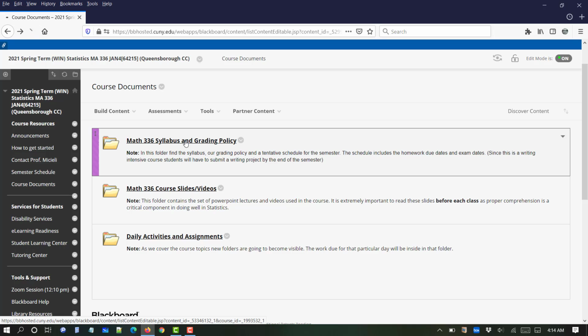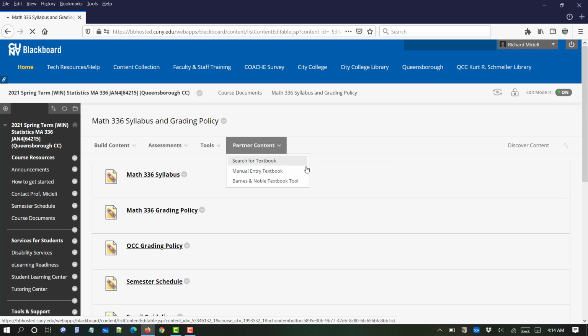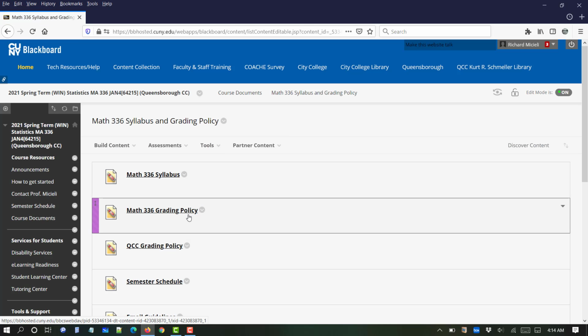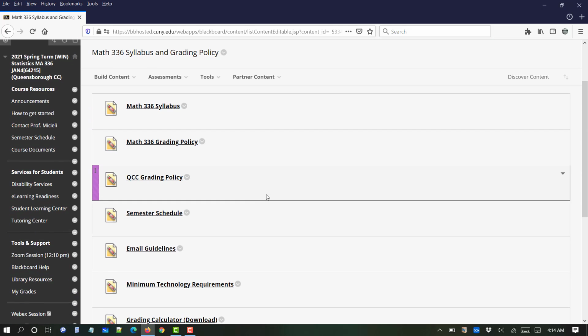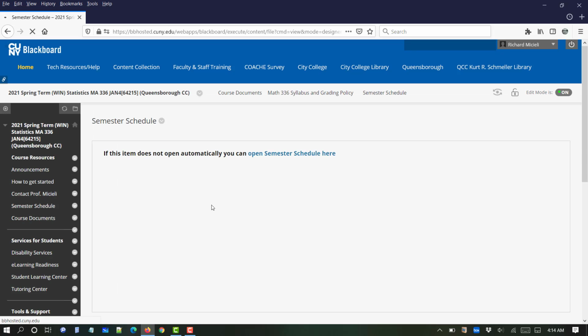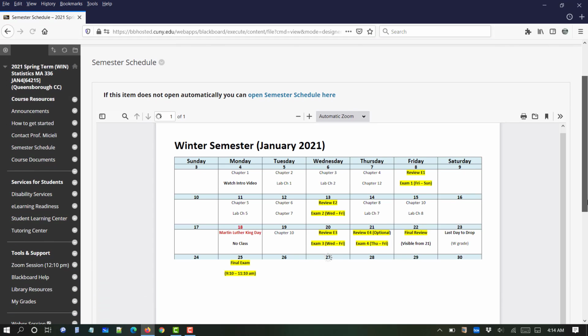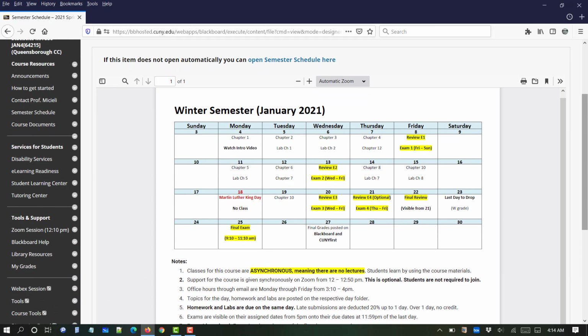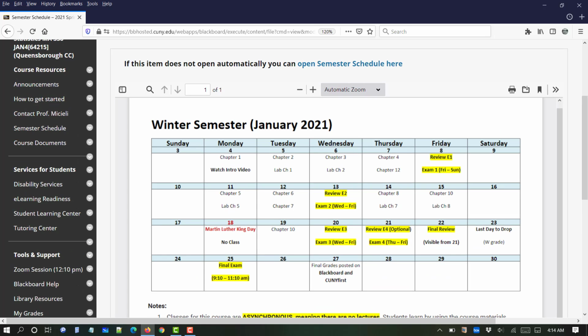So let's just briefly take a look at the syllabus and grading policy folder. You have the syllabus here, the grading policy information is here, and extremely important is the semester schedule. I'm going to click it here now so that you can see what we're going to be doing during the 15-day semester.